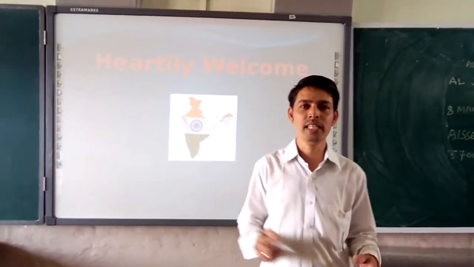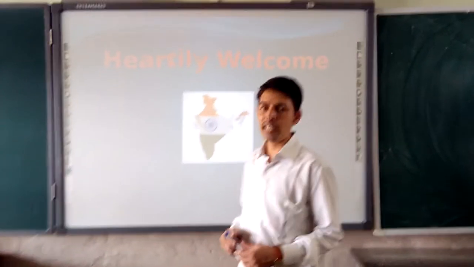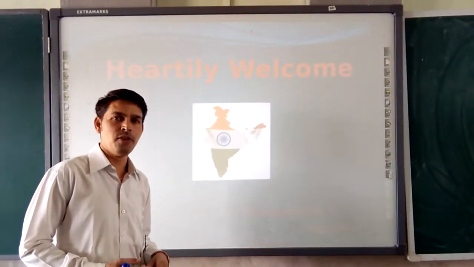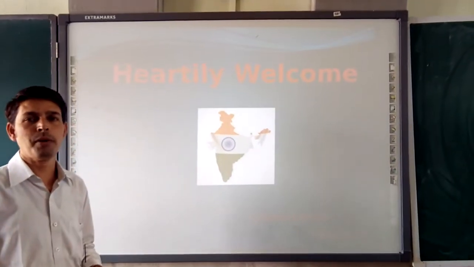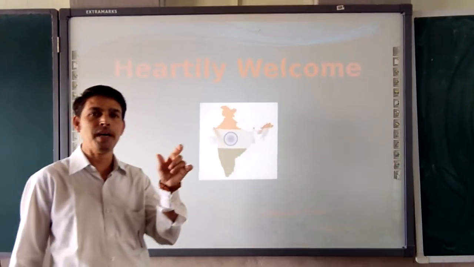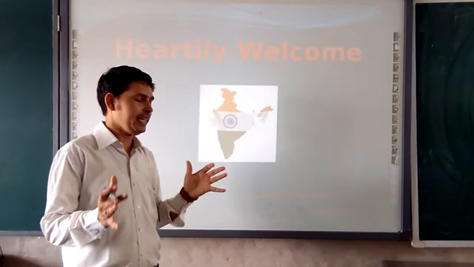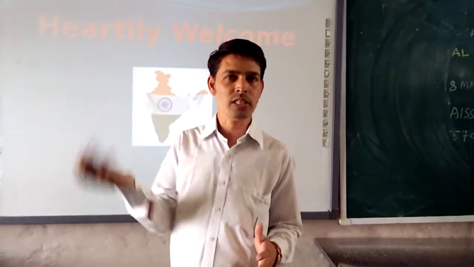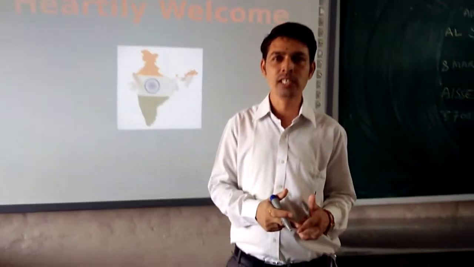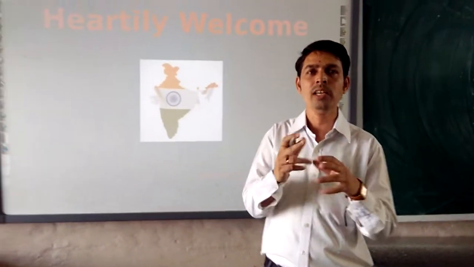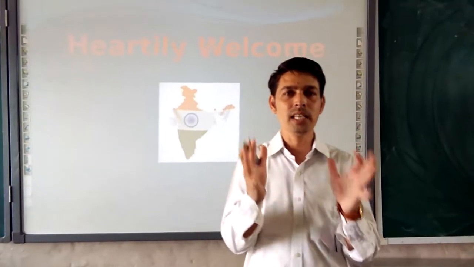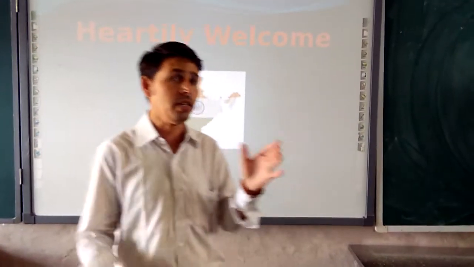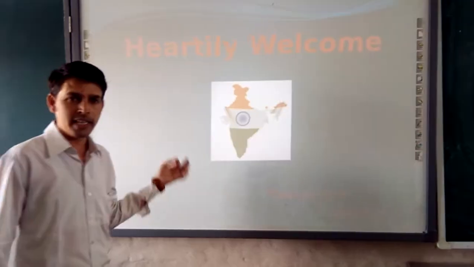Geography class. Today is the second class, and in the second class we are going to talk and discuss about the first chapter, India size and location. In our first class we talked about India size and location. Its second part, location, we have seen India's location, where India is located in the world, in the northern hemisphere, its latitudinal extension, its longitudinal extension, and how India is having a significant place in the world we have seen in the first presentation. Now I welcome you to the second presentation.